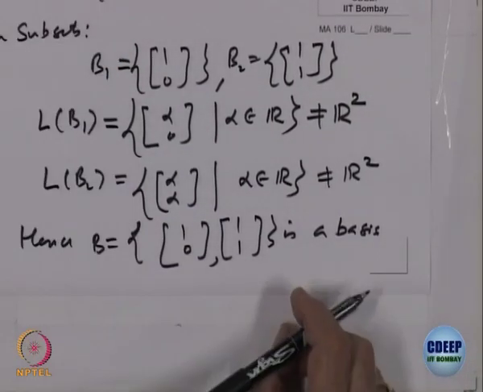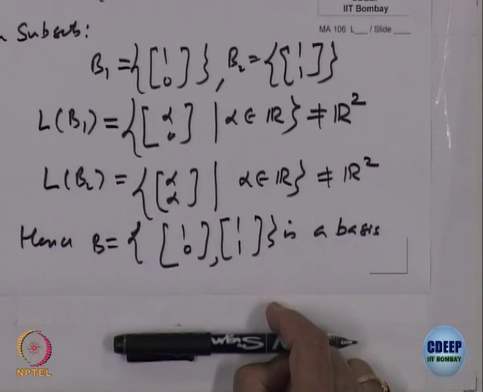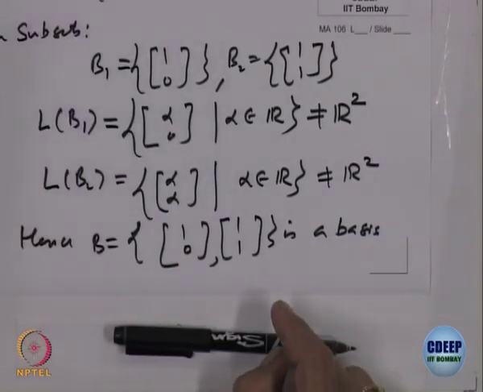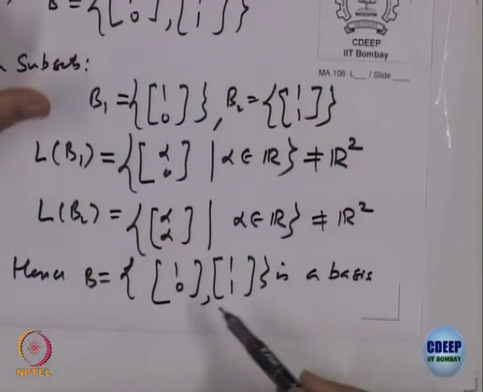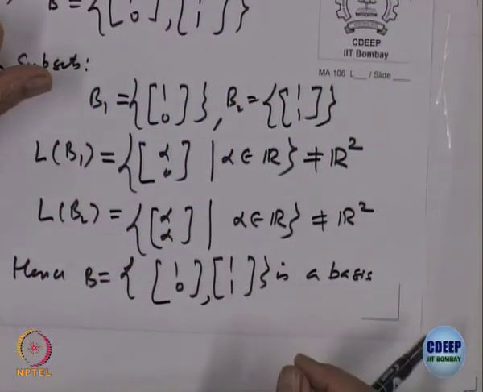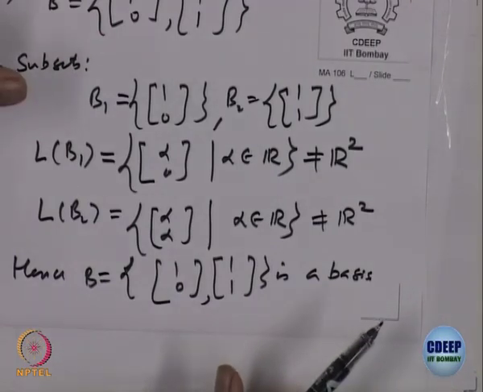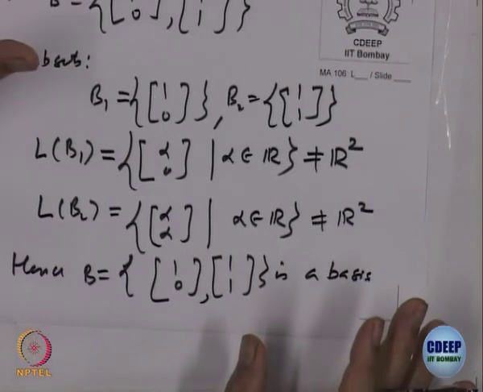So, what we have done for R 2, we have produced two different bases. One was (1, 0), (0, 1), which we proved just now, and now I have gotten (1, 0), (1, 1), that also is a basis. So, what does that mean? That gives an indication that the basis for a vector space need not be unique.